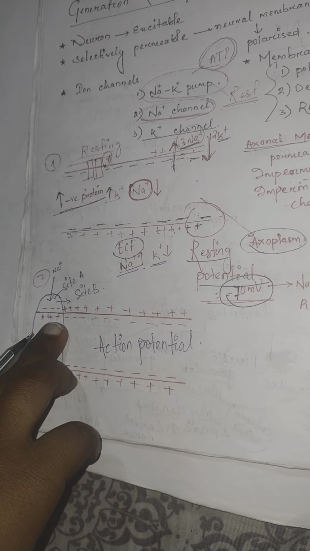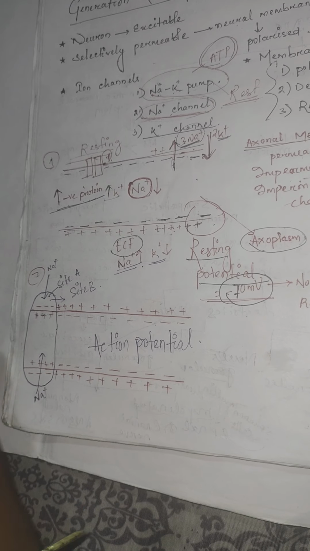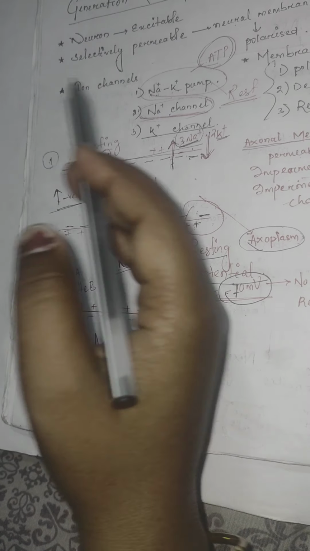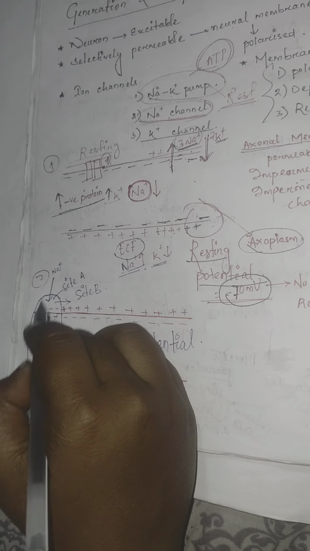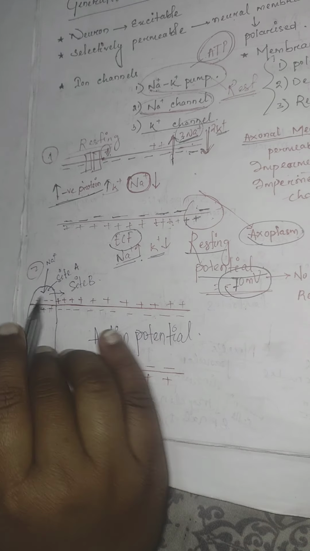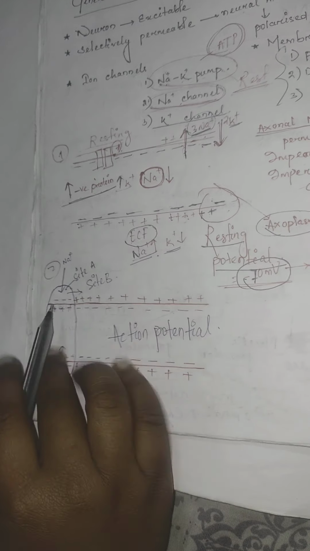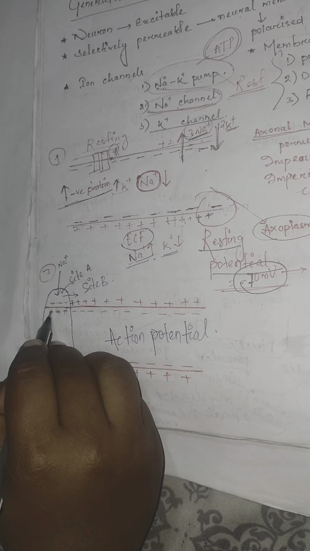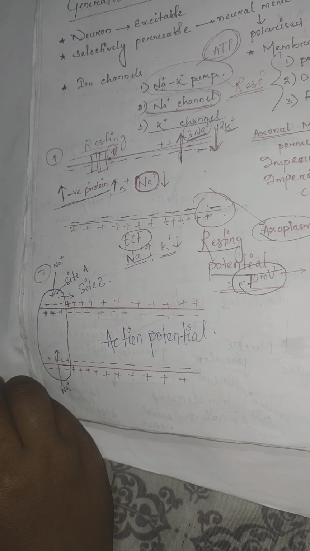As the stimulus came, it is now not the resting stage, and there is a signal. The sodium potassium pump is deactivated, that is, stopped, and the Na plus channel is activated. There is a rapid influx of Na plus, reversing the charge. So the negative charge is now outside the membrane, and the positive charge is inside the membrane.